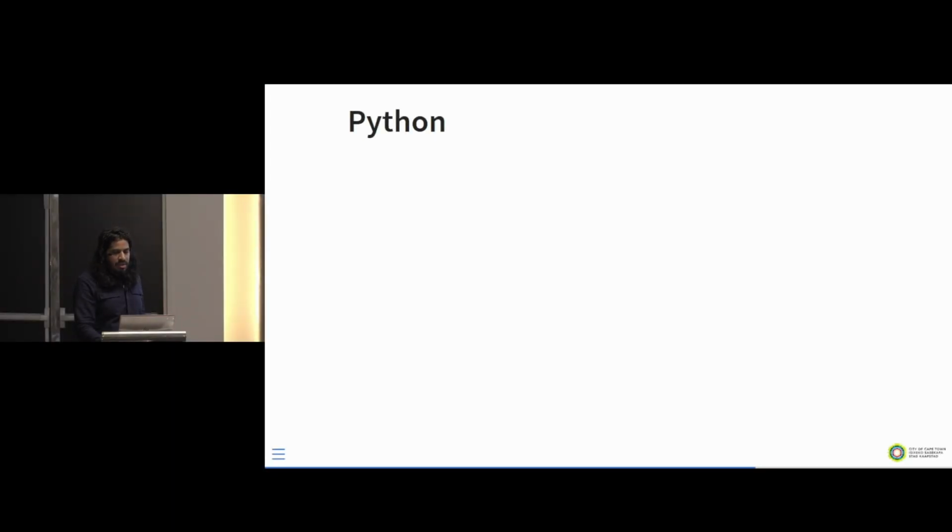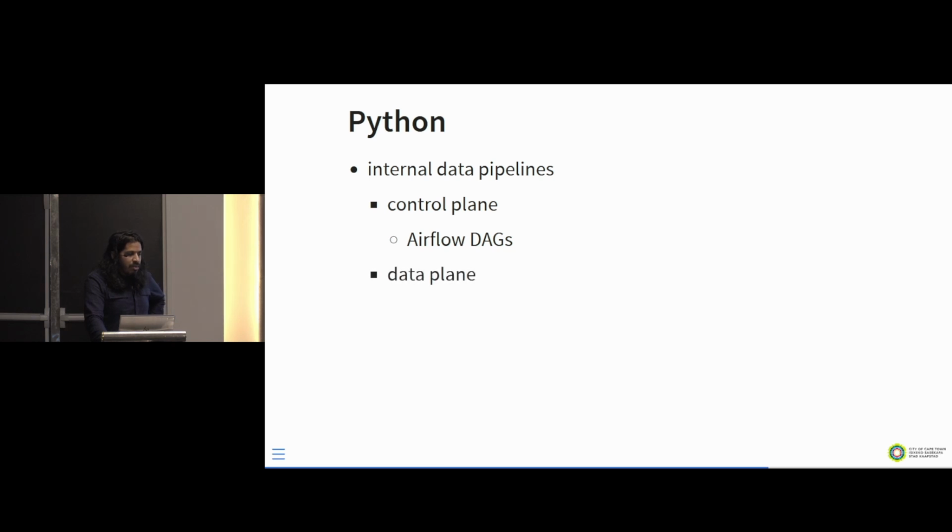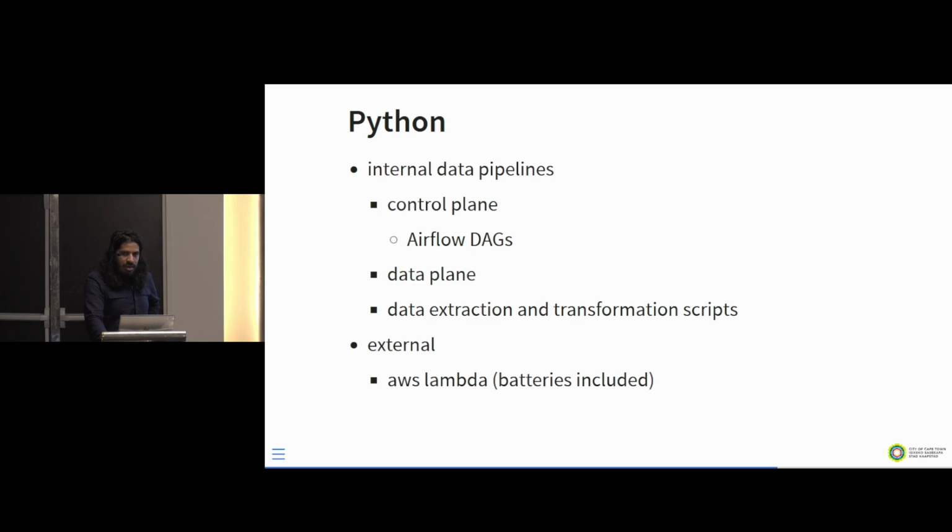So, okay, you're talking about a lot of AWS, where's all the Python? No, it's full of Python. The internal data pipelines on the control plane, the Airflow tags, right? Python. On the data plane, we have Python over there. For the data extraction, we have Python extracting the data from your SharePoint or wherever else it's sitting. And then externally, we have some AWS Lambda functions.